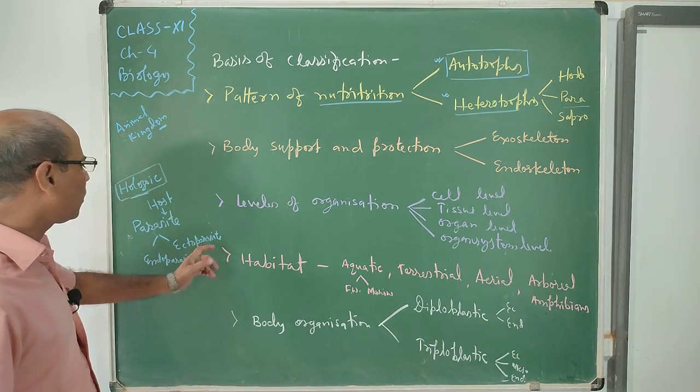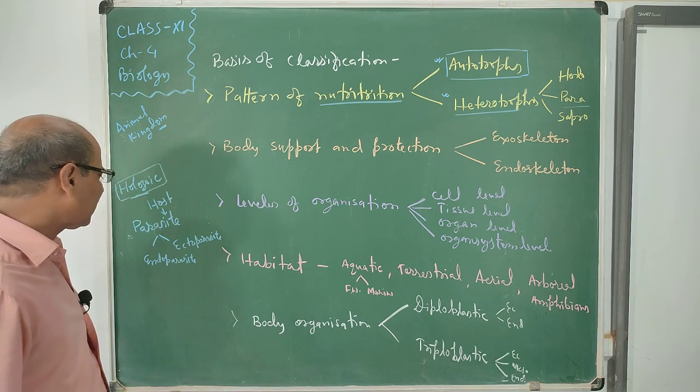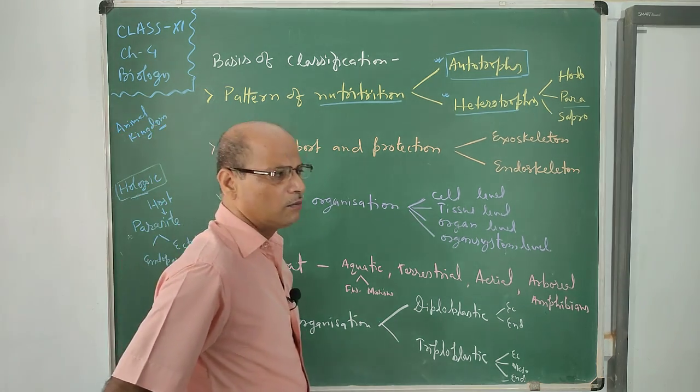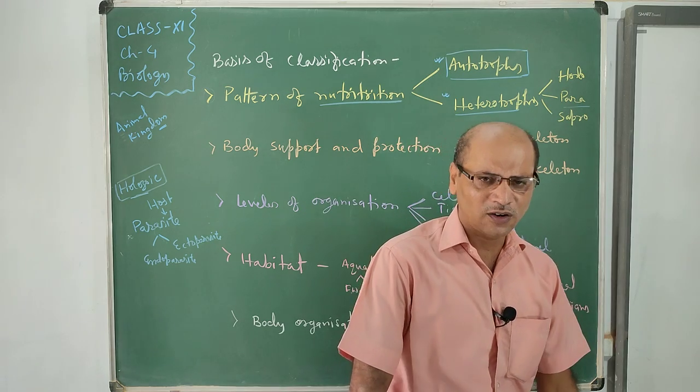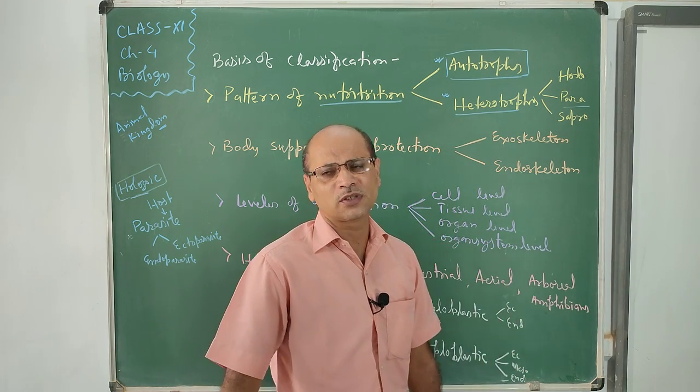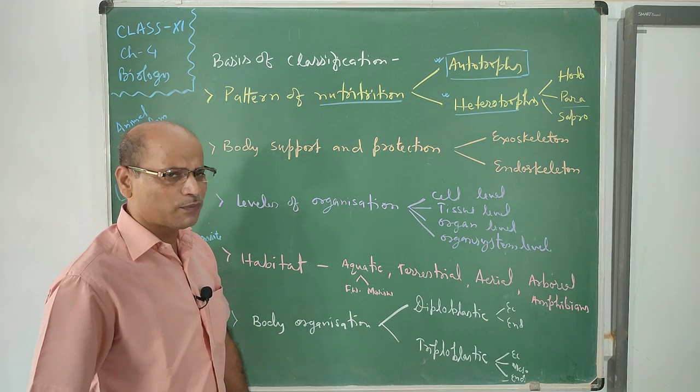Endoparasites are present inside the body and are not seen from outside, like worms and the liver fluke.